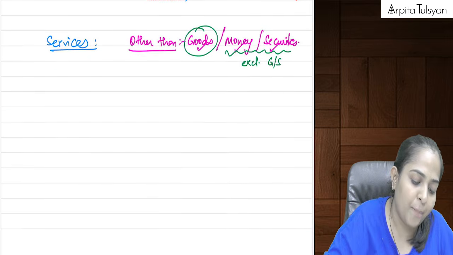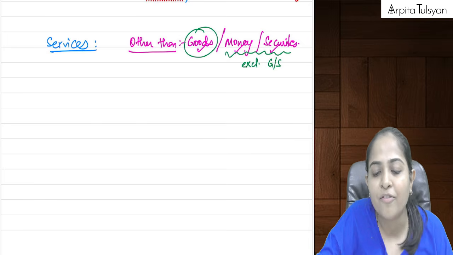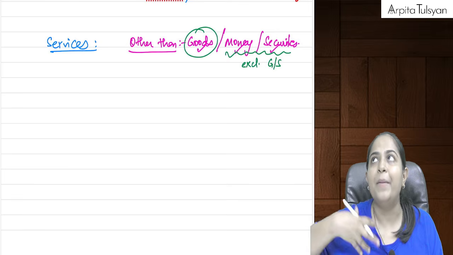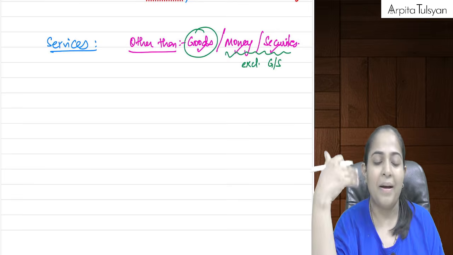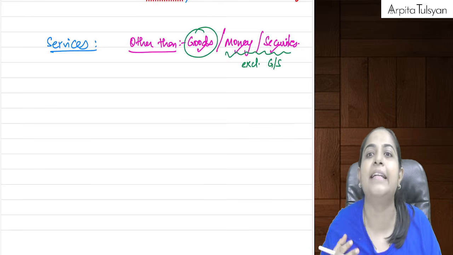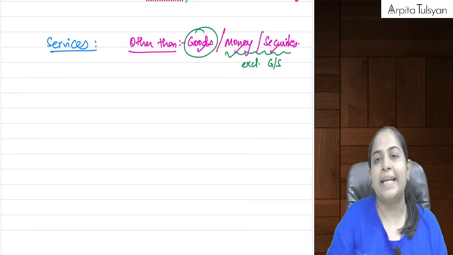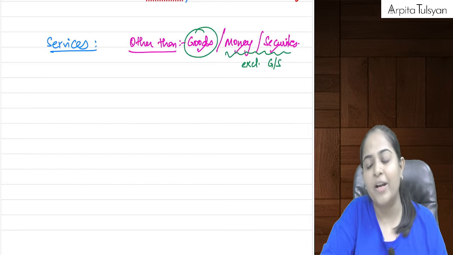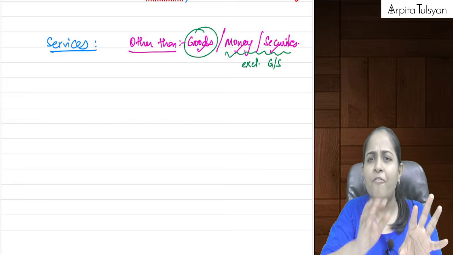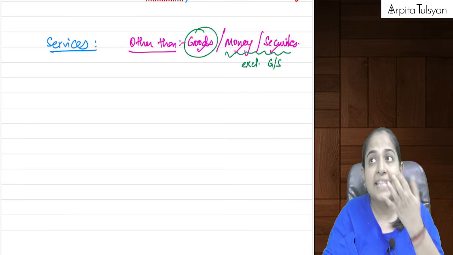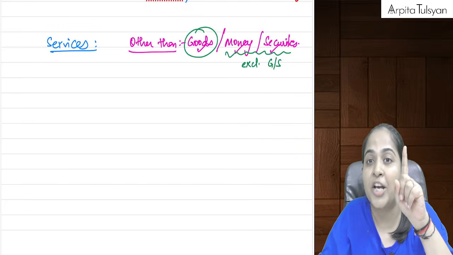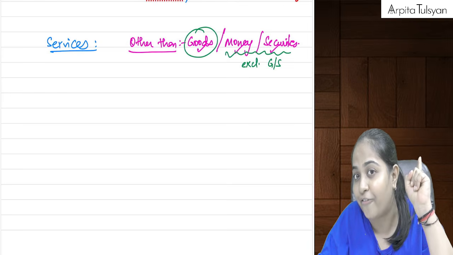Yes. Okay. Now, please try to understand. What will be included in services? Can we say service is something which is provided by one person to another person, for which this person is going to charge some consideration? So now let's say there is some use of money or some conversion happening from one form to another form. Example, we are buying securities. I gave you the example of 100 shares of NSDL.